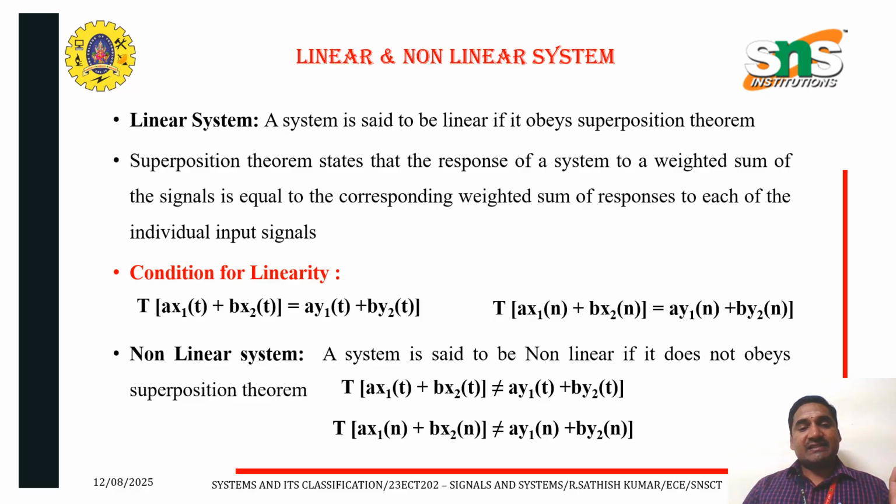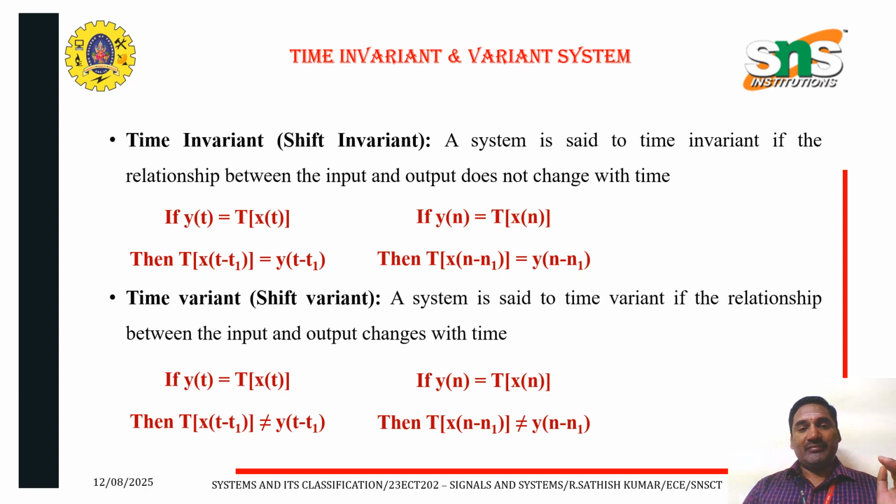It can be represented in both discrete time as well as continuous time: the function of a into x1 of t plus b into x2 of t is equal to a into y1 of t plus b into y2 of t. Similarly for the discrete time function. If it does not obey the superposition theorem, the system is said to be a nonlinear system.